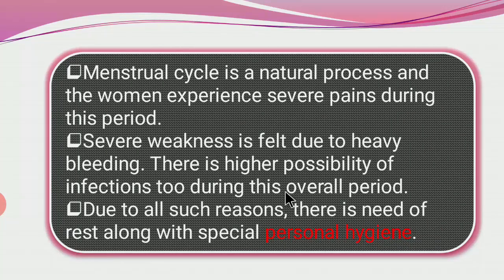Once there is heavy bleeding, it may cause infections, and because of the heavy bleeding there will be severe weakness, and due to all such reasons there is a need of rest along with special personal hygiene. So the women or the girls have to maintain personal hygiene in this special period.